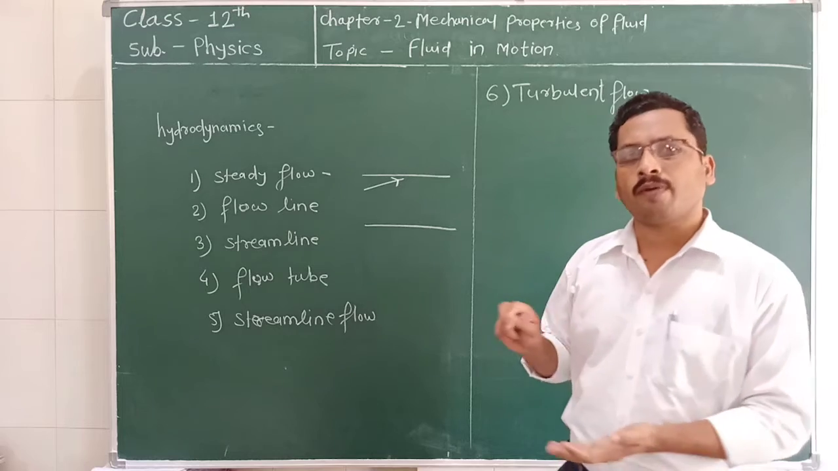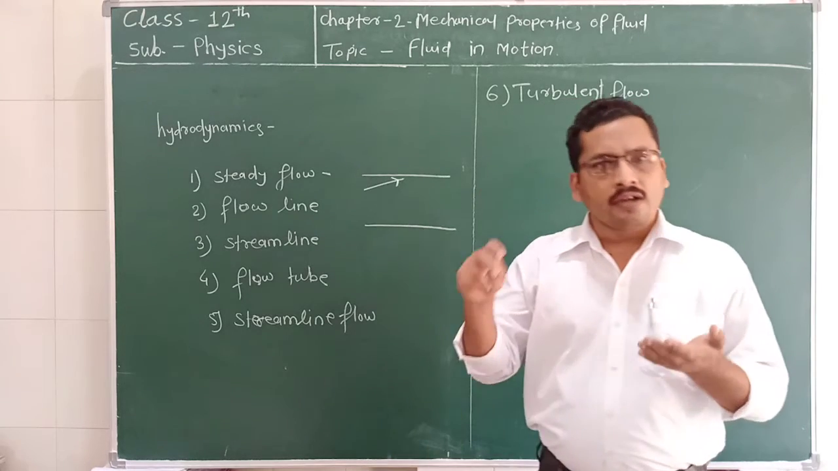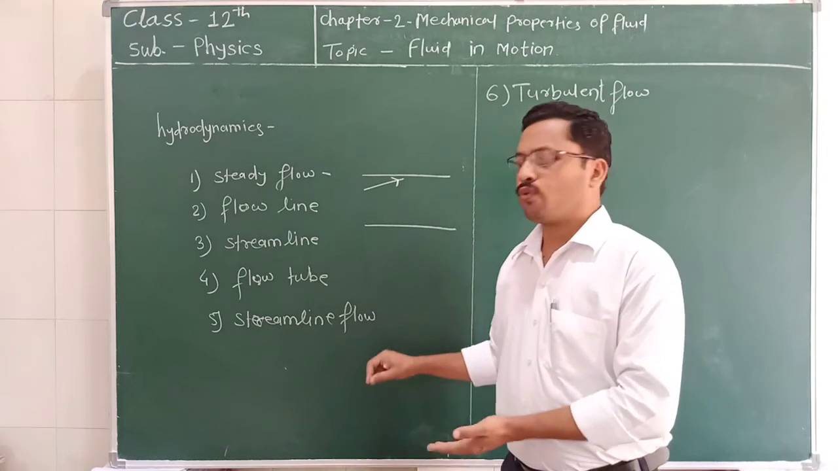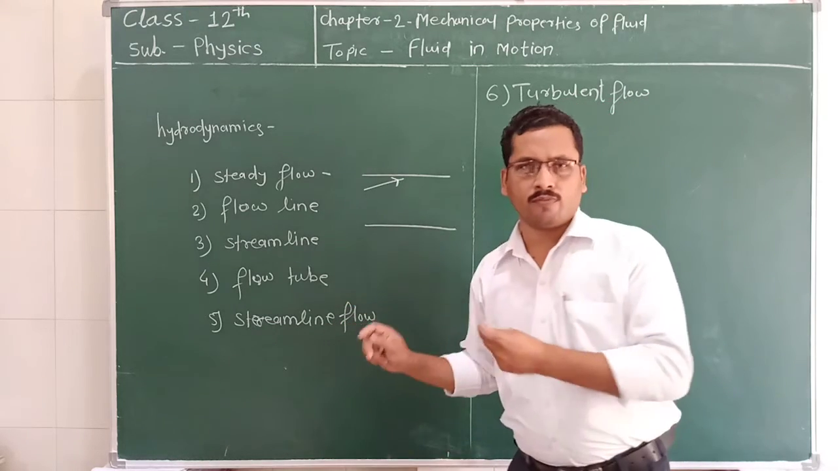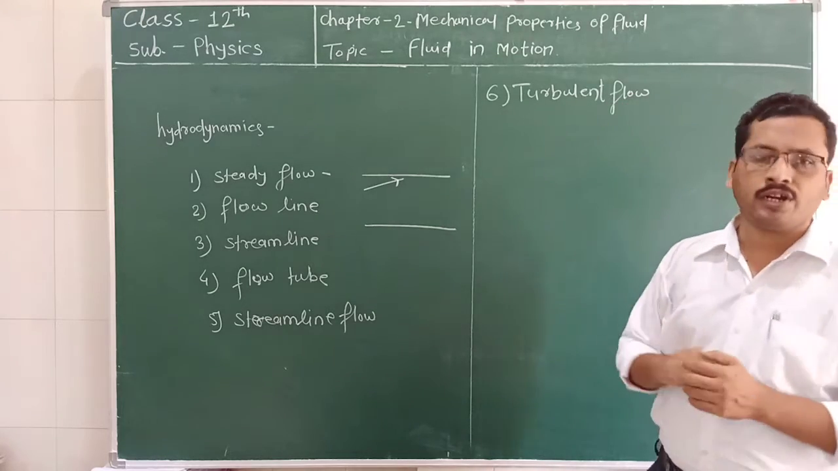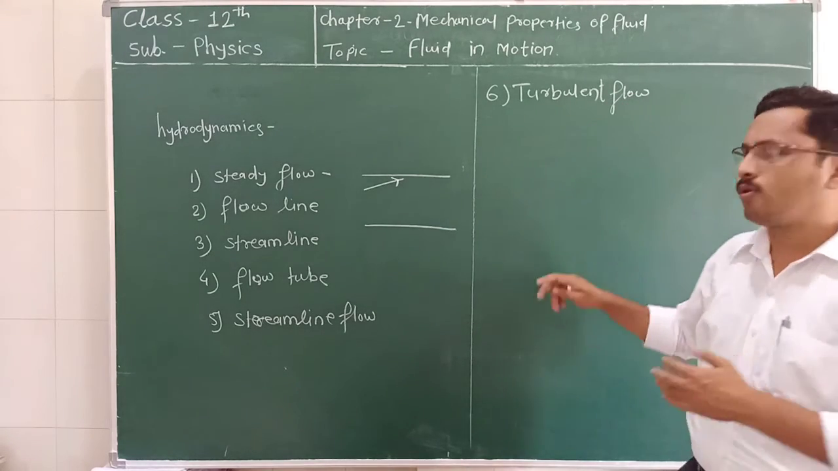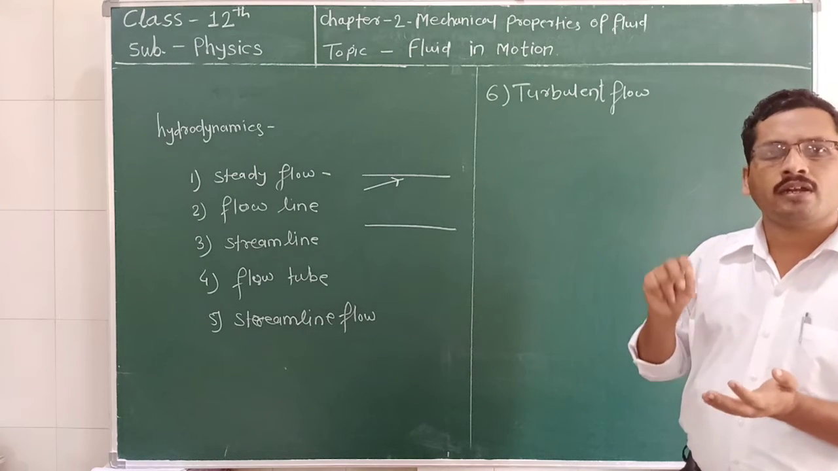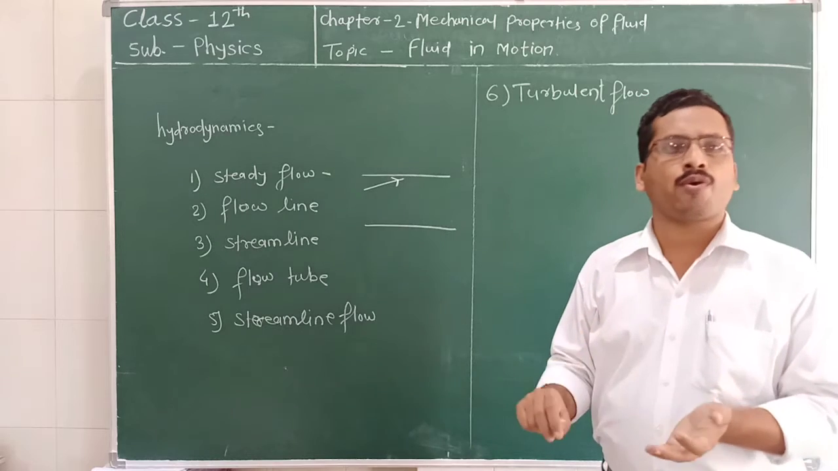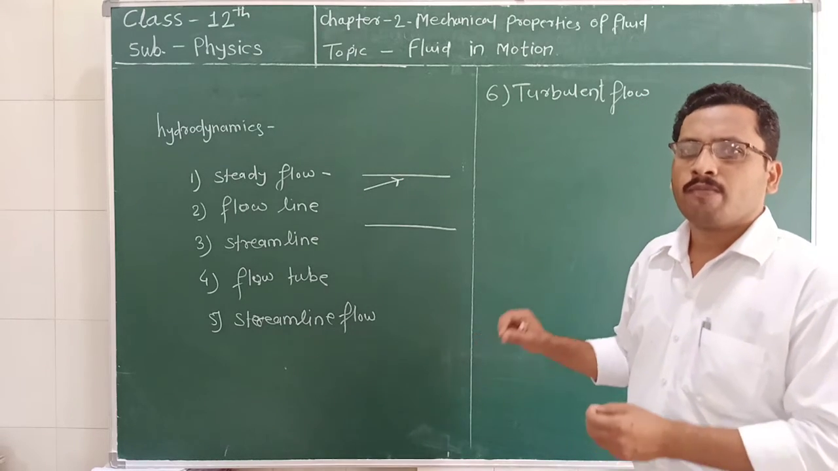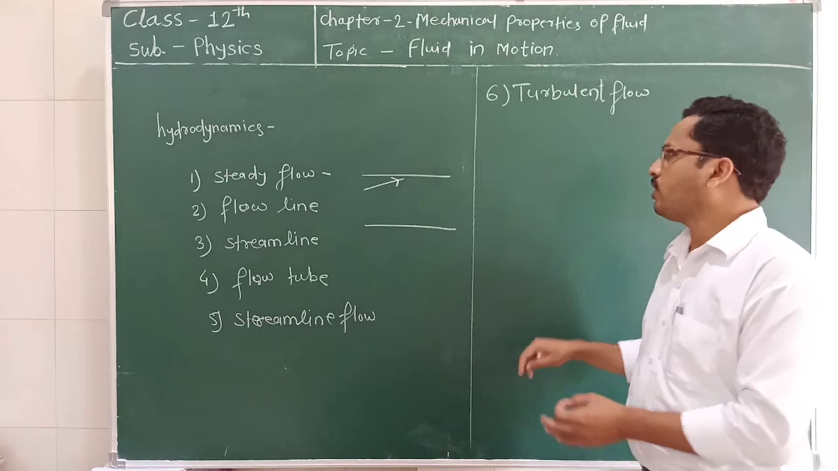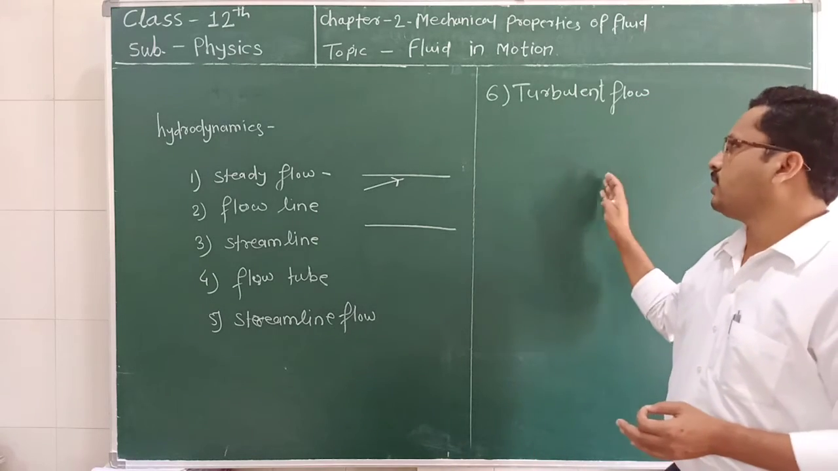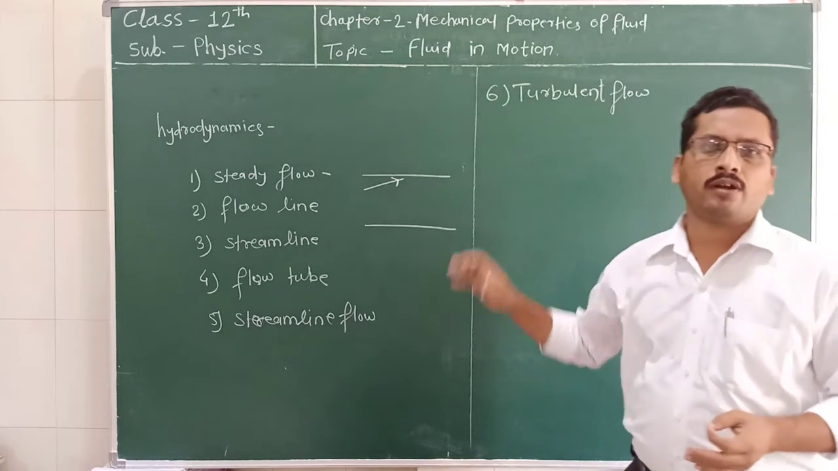And the velocity of the particle in the streamline flow lies below the critical velocity, which is responsible for the change of the flow. Now the next term is turbulent flow. Turbulent flow means when the layers are not moving smoothly but the velocity at a particular point changes continuously beyond a certain critical velocity, it is called turbulent flow. The flooded river is the example of this turbulent flow.